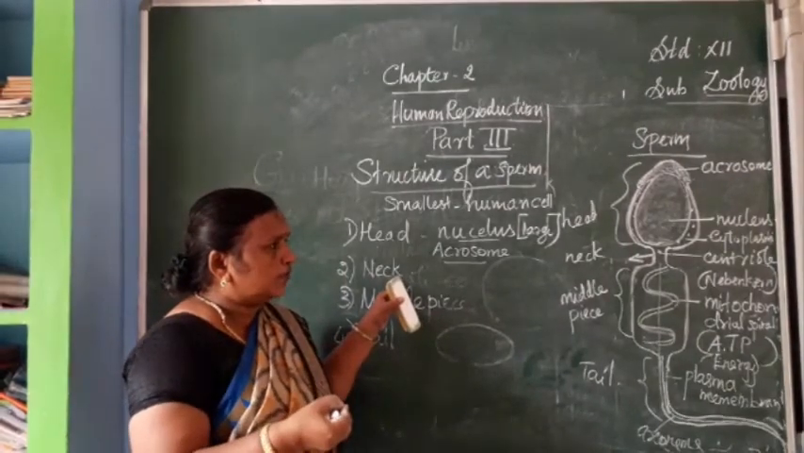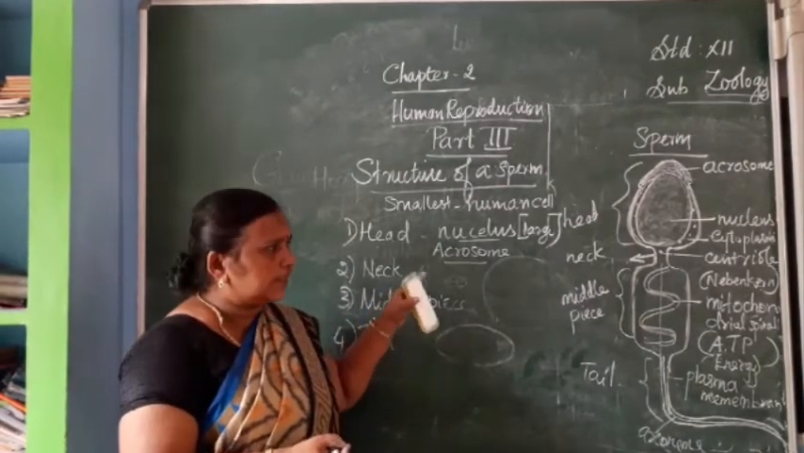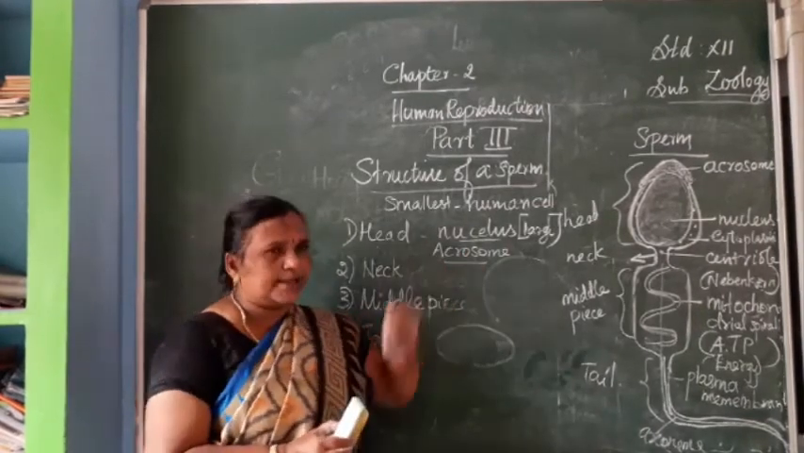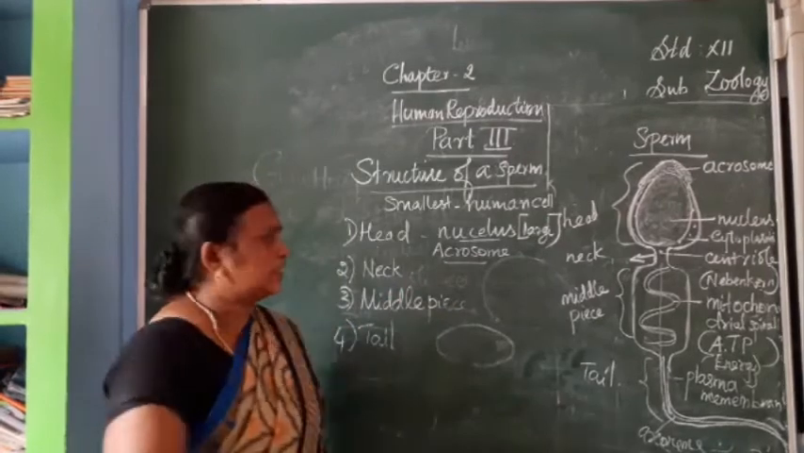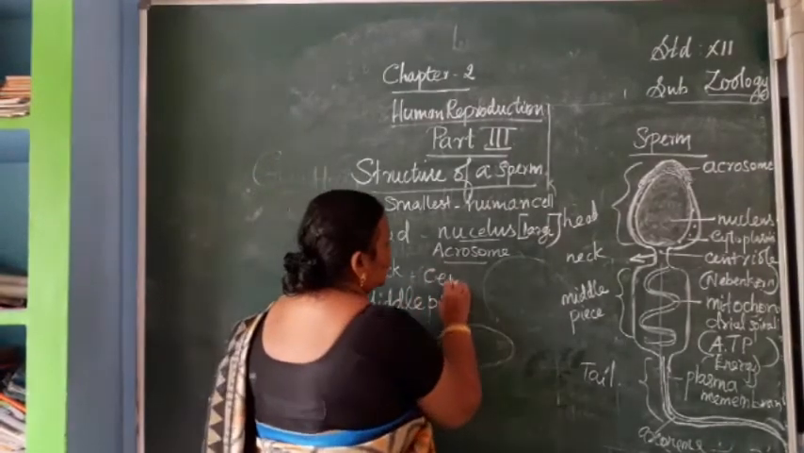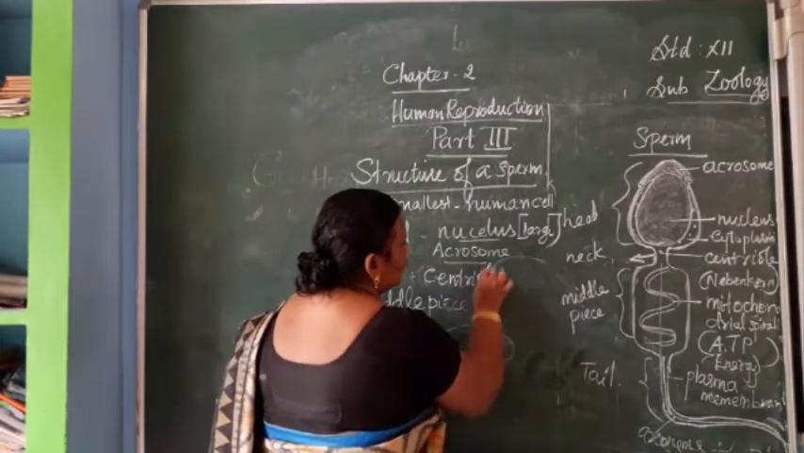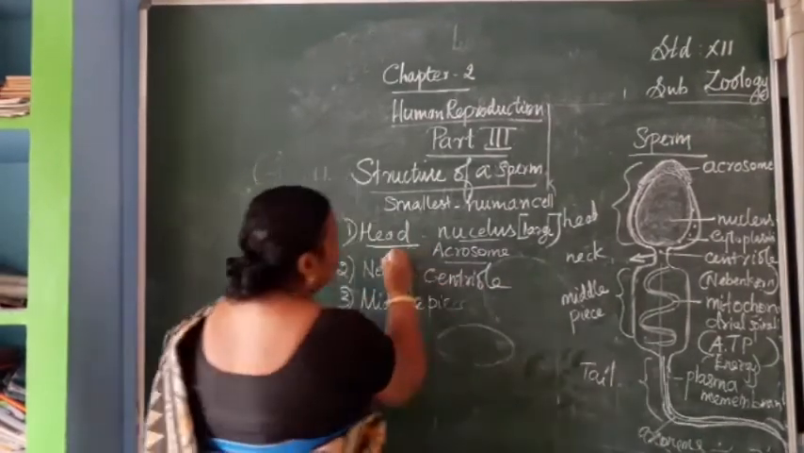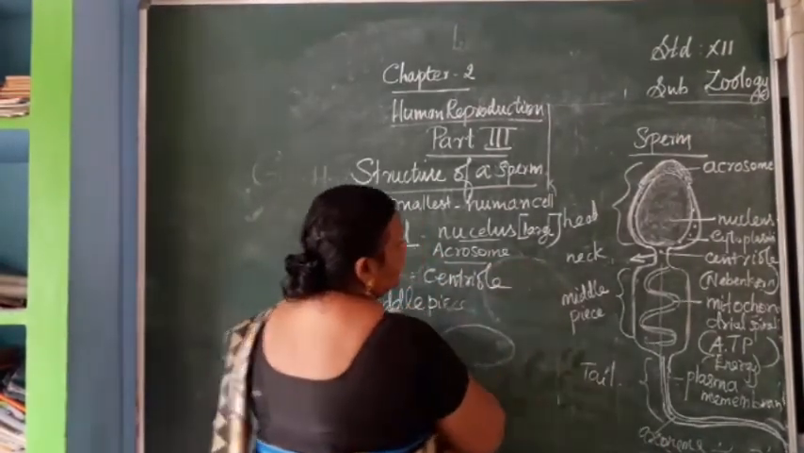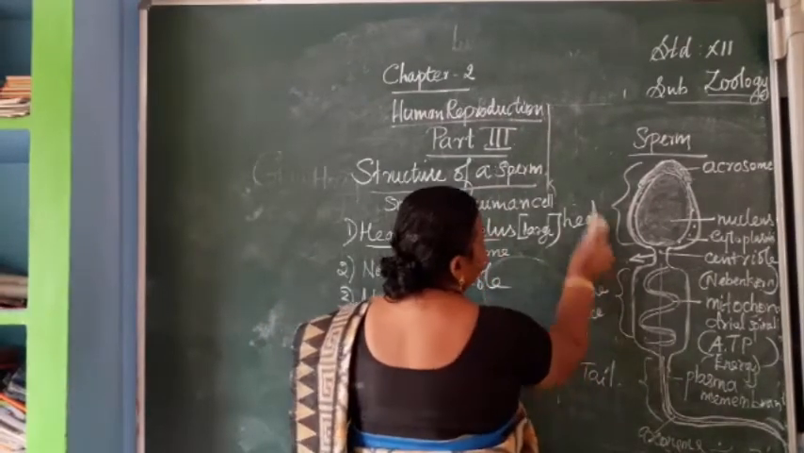Next, just below that, the neck region is present. The neck region is connecting the middle piece and the head region. So in the neck region we can see the centriole. As a short note, you can write this one, then only you can easily remember. Here also in the head region, you have to mention the cytoplasm.